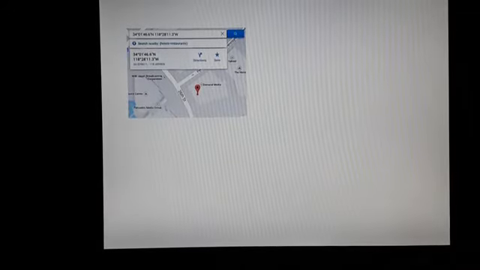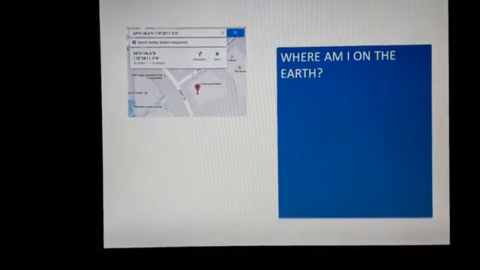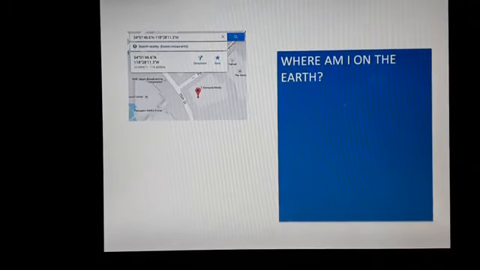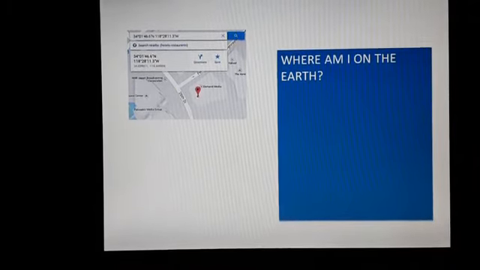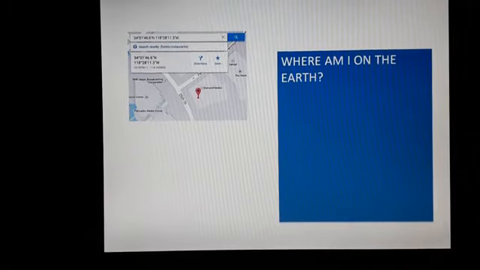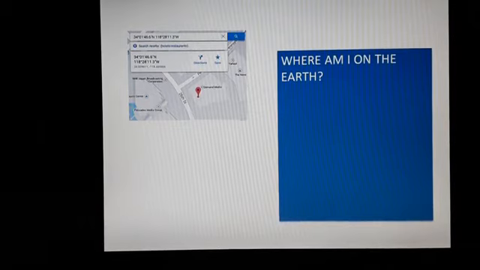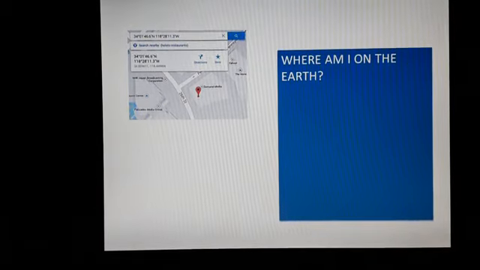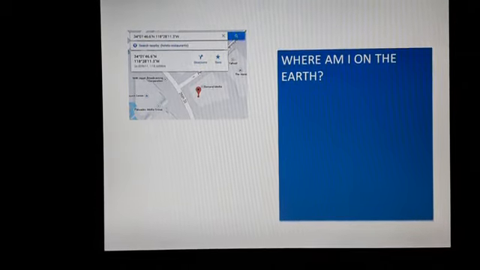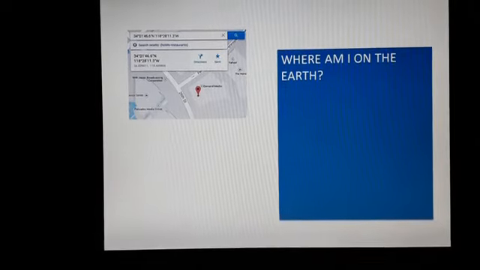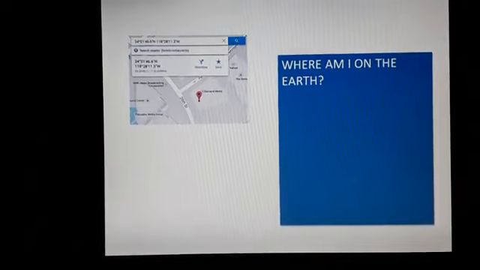Children, listen carefully. Where am I on the earth? Children, you must have sent your house location to your friend using Google Map. It will show the numbers of the sent location. These numbers are called geographical coordinates.